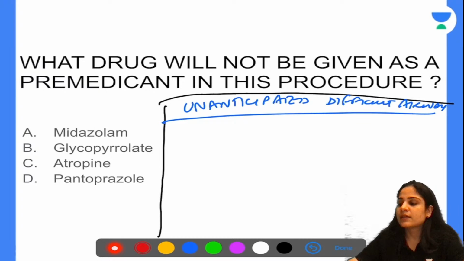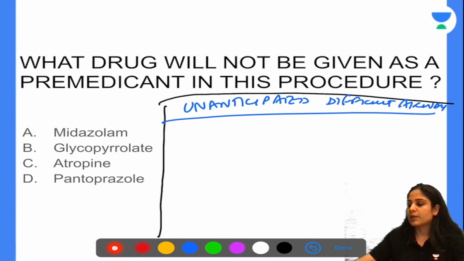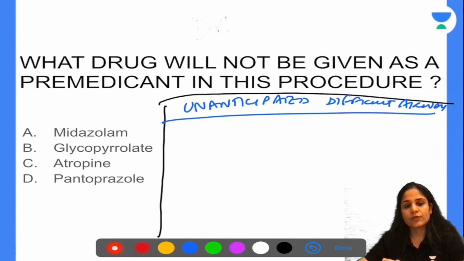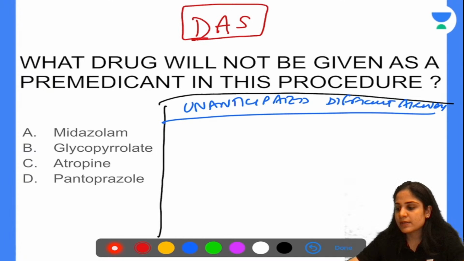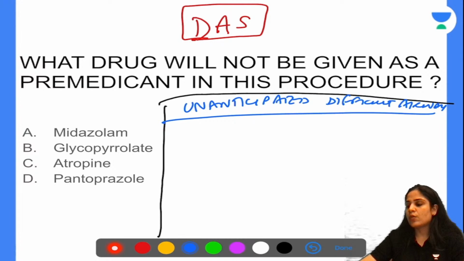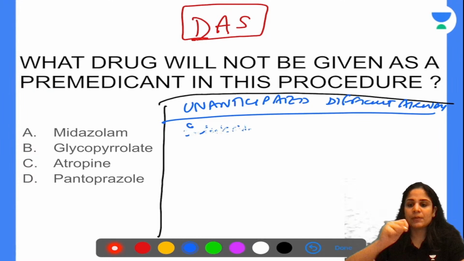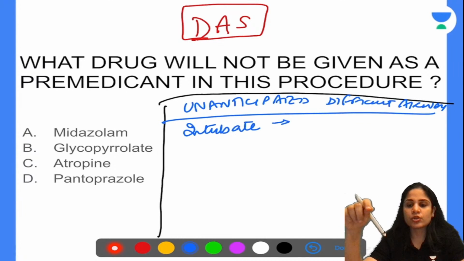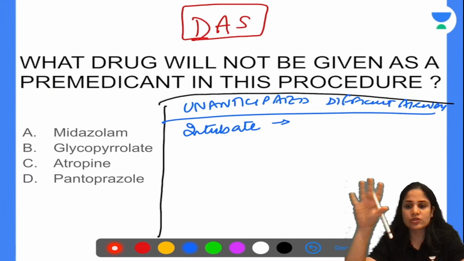So there are difficult airway guidelines by the Difficult Airway Society, which you should 100% know, because this is one of the important questions that comes in the exam. It's a clinical based question. So suppose I'm going in for surgery, and the first thing that the anesthetist tries is to intubate me. So how many times can I allow a maximum intubation in my patient? Like, should they keep trying to intubate till they can put the tube through my vocal cords, or should they stop at some number?